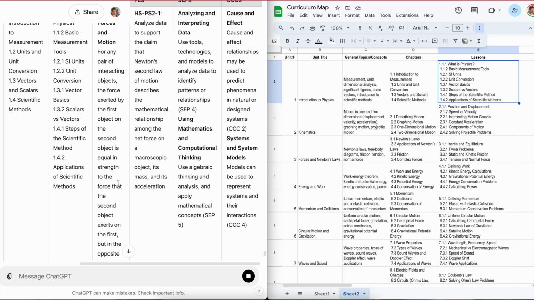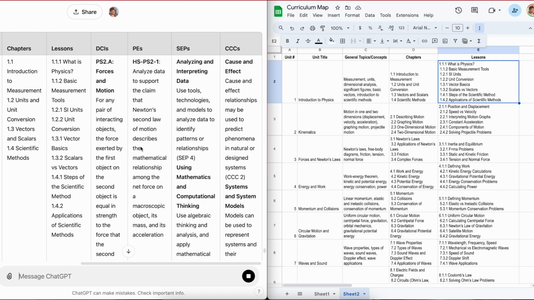If you want to provide it with additional context, if you have some special document like your own state standards that you would also like to align in, say, another column, you can do that. Be like, these are the Texas standards, these are the Virginia standards, these are the whatever standards. Add those in another column and make sure that the content matches up, etc.